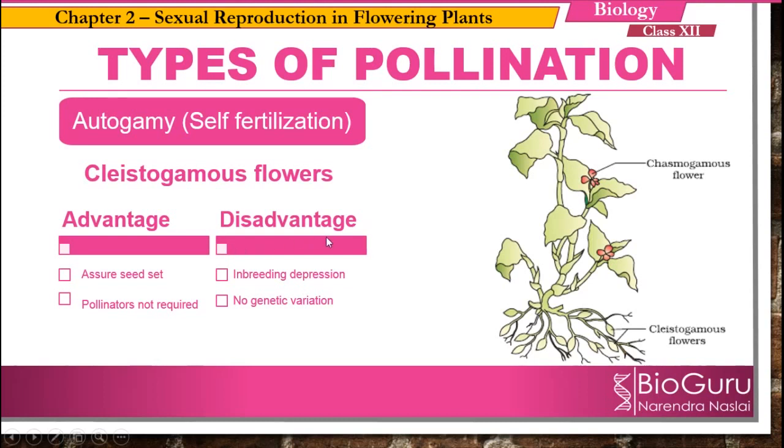So the disadvantage, what is that? First of all, inbreeding depression, and there is no genetic variation. Remember always, in order to survive on this planet Earth, organisms need to bring genetic variations.